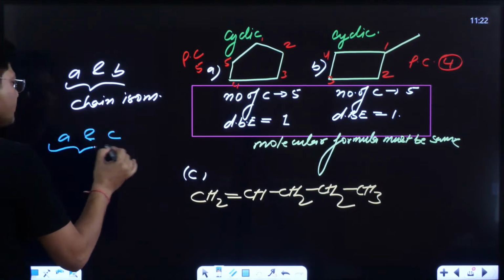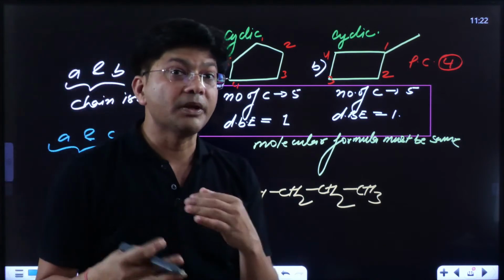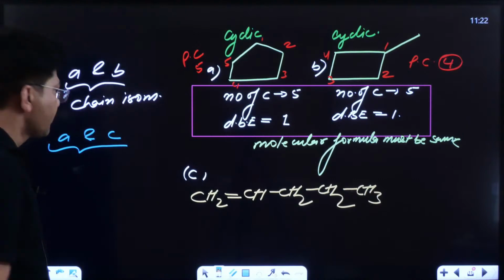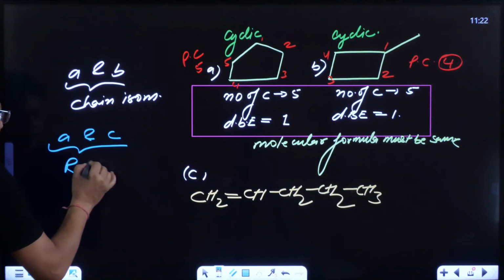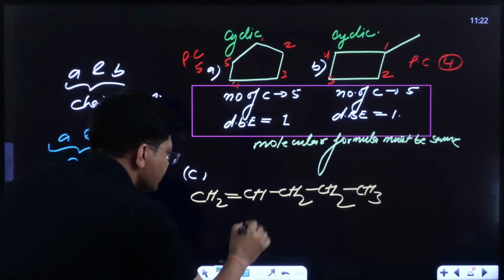Kids, if you are able to understand, give me the answer. They are ring chain isomers, because one is cyclic and this is acyclic.